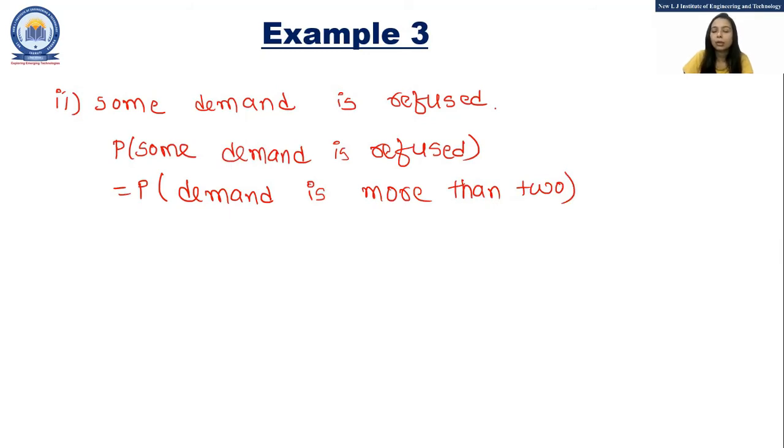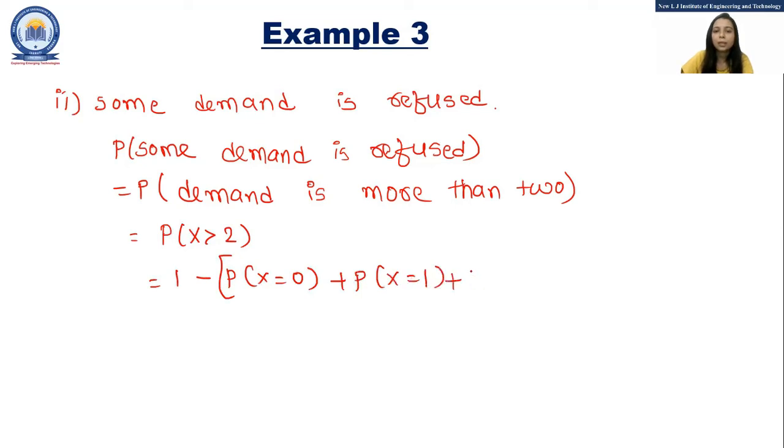So it only accommodates cars when the demand is less than or equal to 2. So that is P of x greater than 2, which is equal to 1 minus P of x equals 0 plus P of x equals 1 plus P of x equals 2.